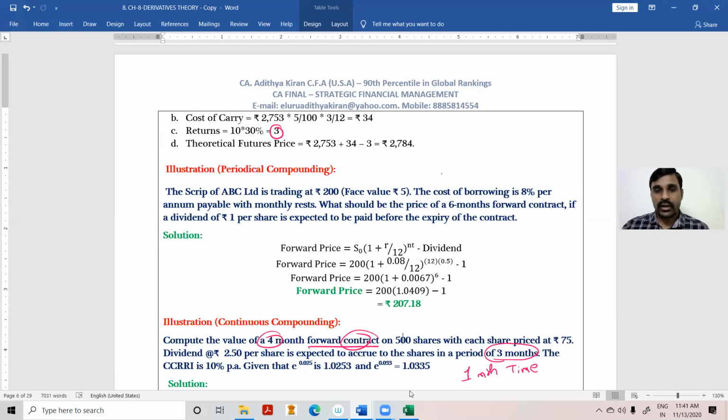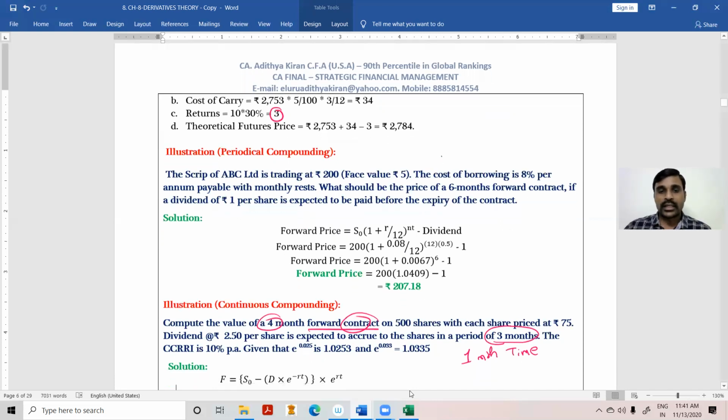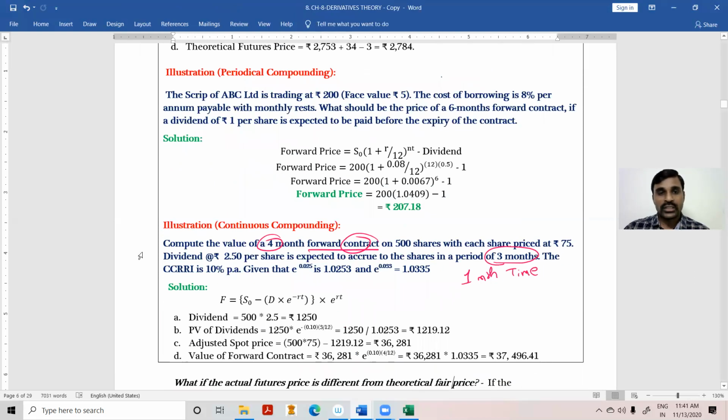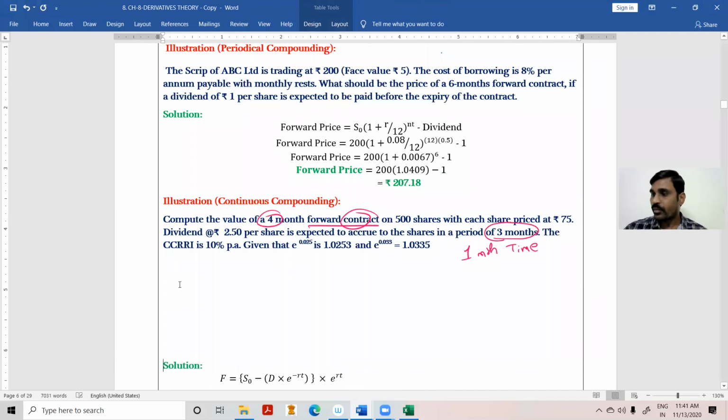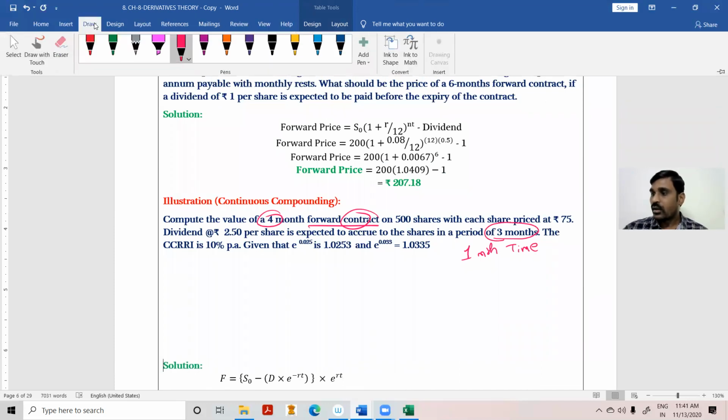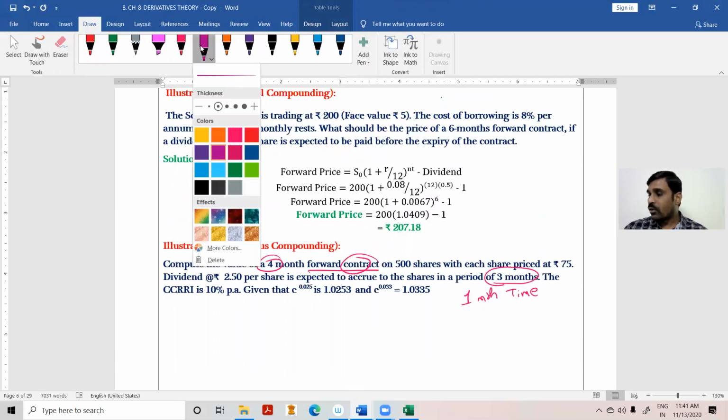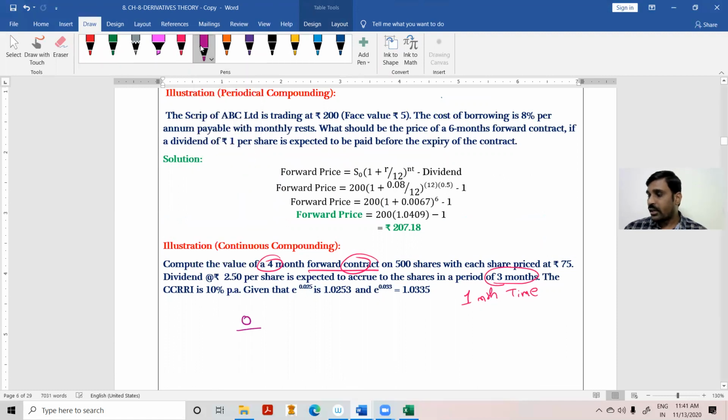Okay. Look at this point. So if that is the case, 1 month time to reinvest the dividend. So therefore, whatever we are doing, look at this point. Right. So 0 is the entry of the contract, and 4 months is the contract expiry, and 3 months is the dividend.